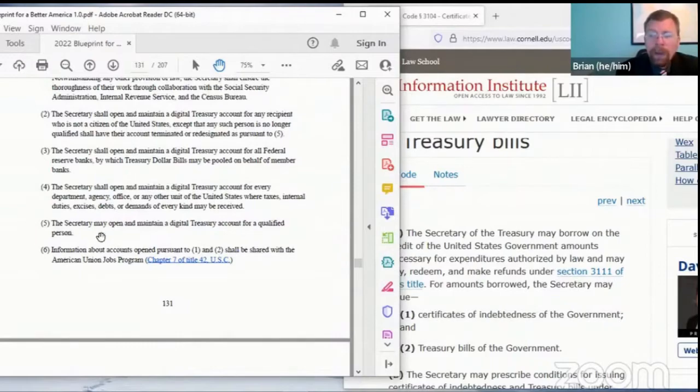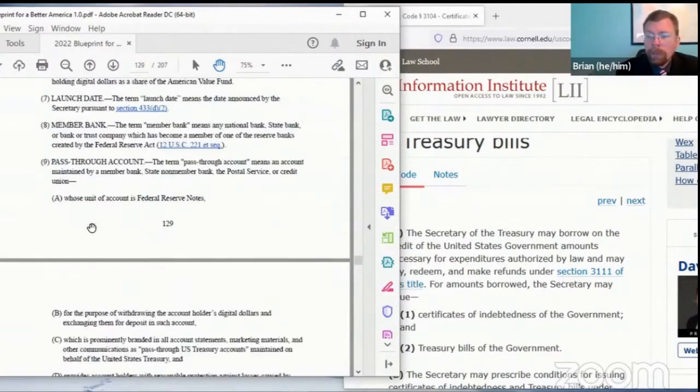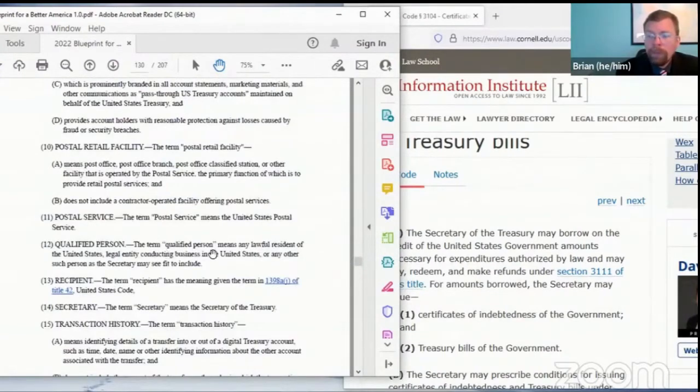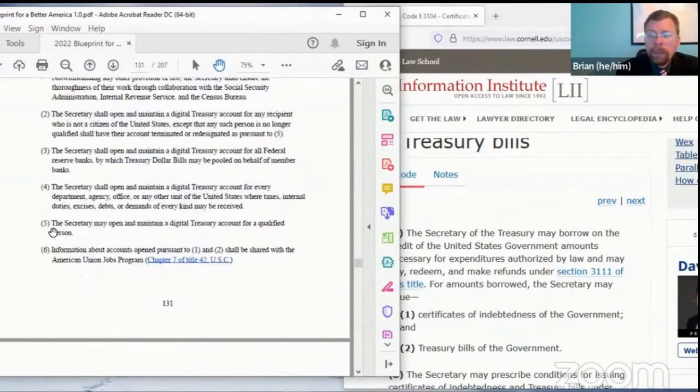And then the last, B5 accounts, are for any other person. And just go back and look at the definition of qualified person. It means any lawful resident of the United States, a legal entity conducting business in the United States, or any other person as the Secretary of the Treasury may see fit to include. So business owners, any legal residents, anyone else can open an account under B5.